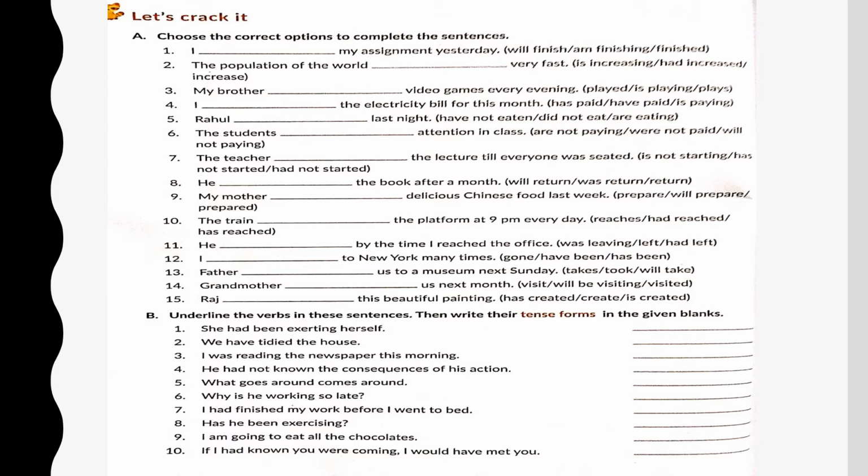We have tidied the house. Have tidied is the verb here and the tense is present perfect tense. I was reading the newspaper this morning. Was reading. Was is in the past and reading is in the ing form. That means something was continuing in the past. So we are going to write past continuous tense.